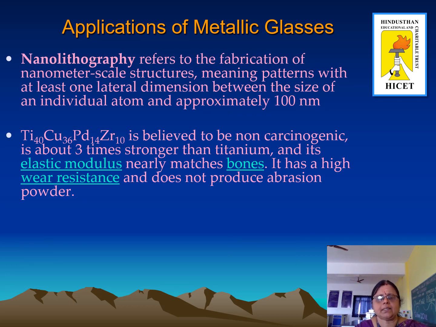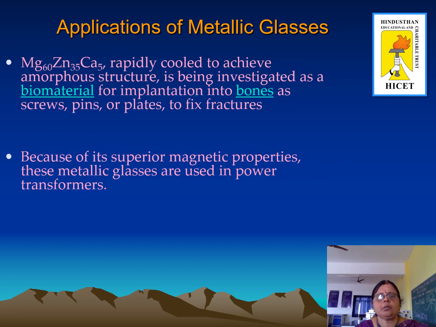Applications of metallic glasses. Nanolithography. Nanolithography refers to the fabrication of nanometer scale structures, meaning patterns with at least one lateral dimension between the size of an individual atom and approximately 100 nanometers. A titanium, copper, palladium, zirconium metallic glass is believed to be non-carcinogenic and is about 3 times stronger than titanium, and its elastic modulus nearly matches that of bones. It has a high wear resistance and does not produce abrasion powder.